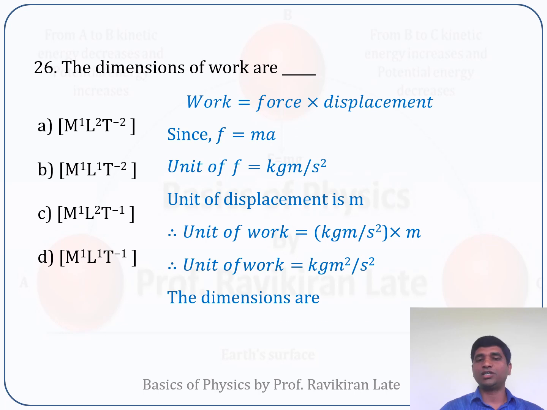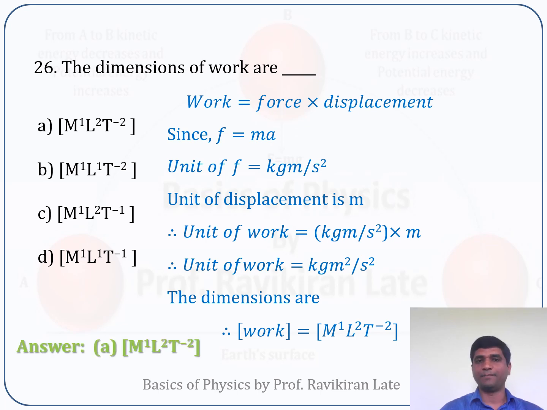Now the dimension: kilogram is a unit of mass, so M raised to 1. Meter is a unit of length, so L raised to 2. And second is a unit of time, and since it comes out per second square, it is T raised to minus 2. So in this case, the correct option is option A.